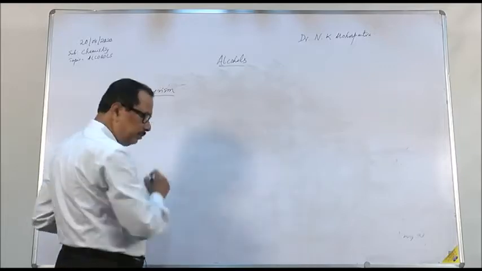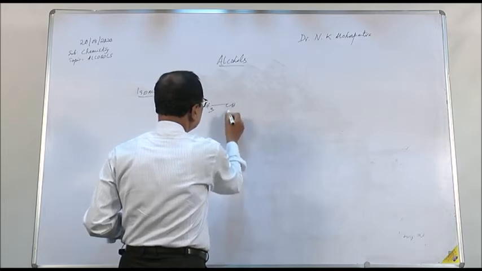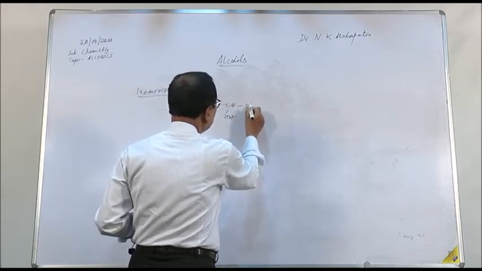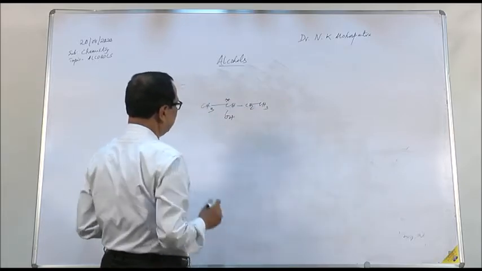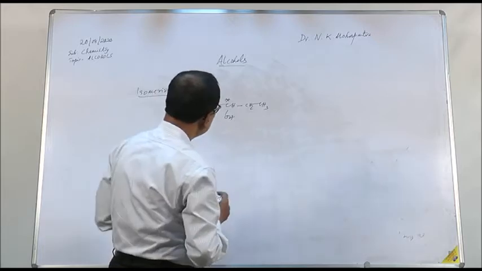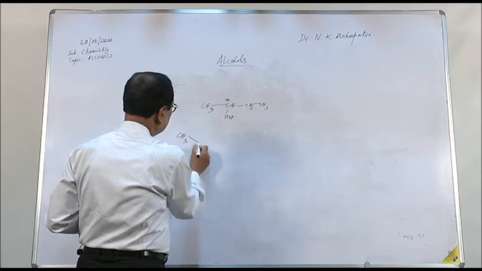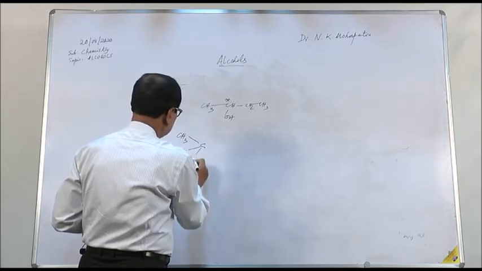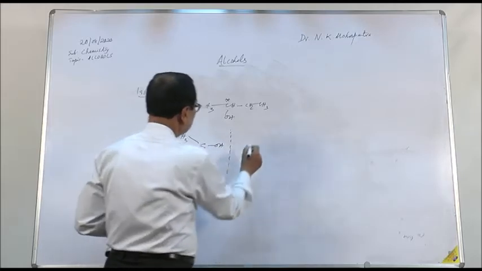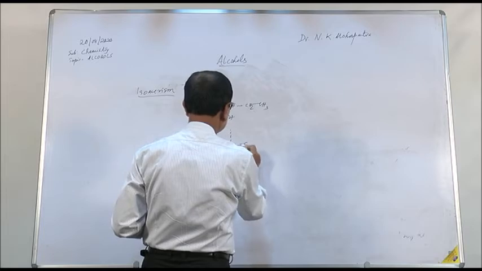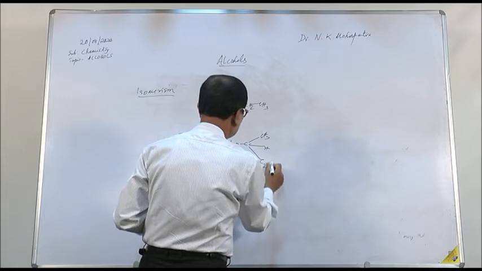Therefore, optical isomers can be exhibited by a compound like this: CH3CH(OH)CH2CH3. Now you see that this carbon atom is an optically asymmetric carbon atom. Therefore, it can exhibit two optical isomers. One is CH3, CH, C2H5, OH, and another one will be the mirror arrangement with OH, CH3, H, C2H5.